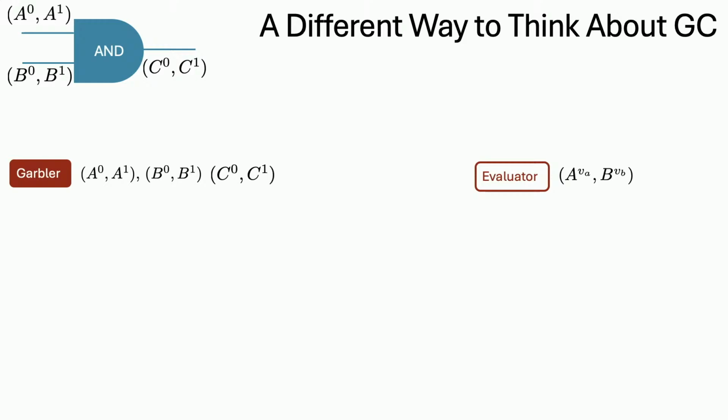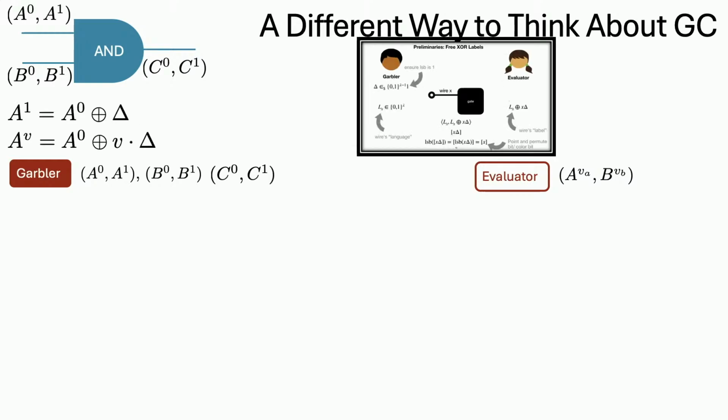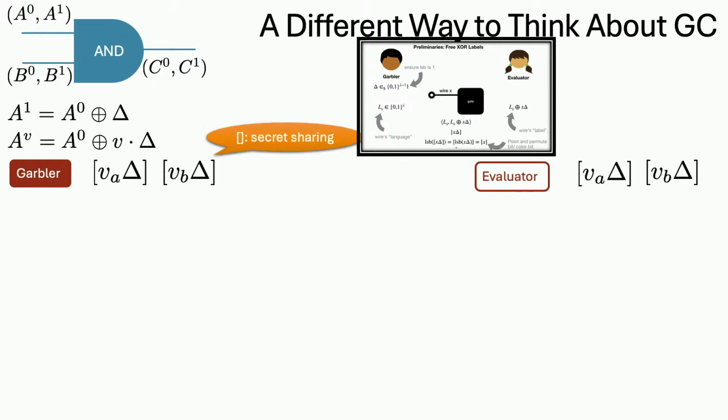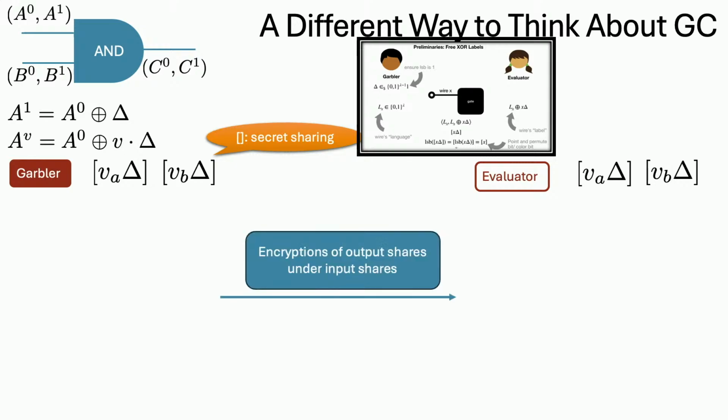So we want to think about the GC in a different way that is relevant to Dave's talk. We're not going to think about the labels as labels, but instead we are going to deploy free XOR. Hope everybody's memory is still fresh. We think about the labels as secret shares of value times free XOR delta. So now the 2 parties hold secret shares of value times delta. The goal of the garbler is to send some kind of encryptions of the output shares under the input shares. So we are sending shares under shares, and at the end of the day, they should still hold shares.